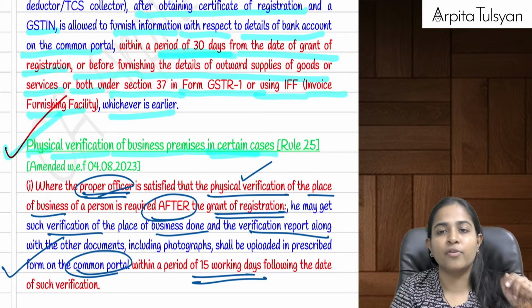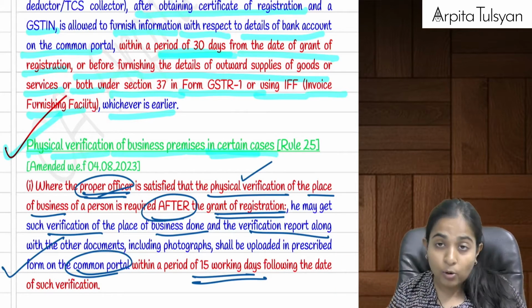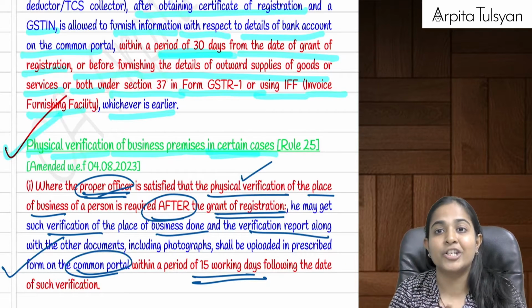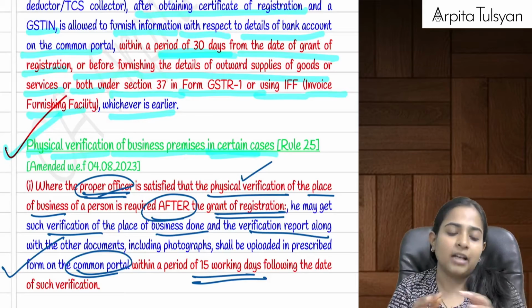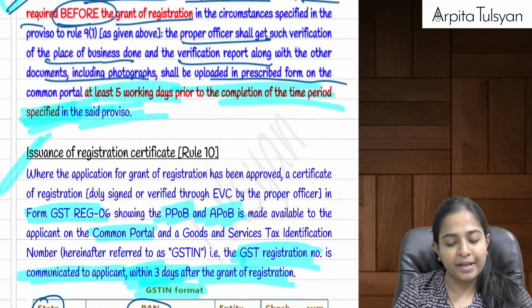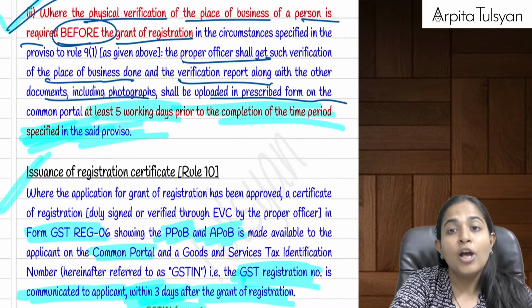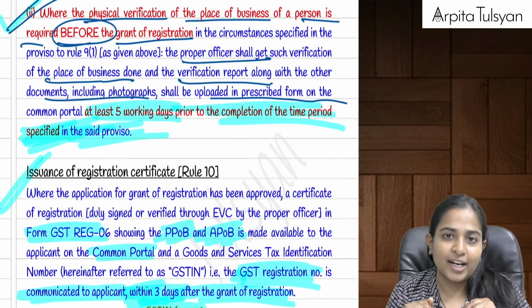So if they are coming to your premises and doing the physical verification, clicking pictures of your premises, no problem, they are allowed to do that. But they will have to upload all the information about the verification report, photos, etc. on the GST common portal within a time period of 15 working days from the date of verification, so that even you will come to know what is the conclusion of your verification report.